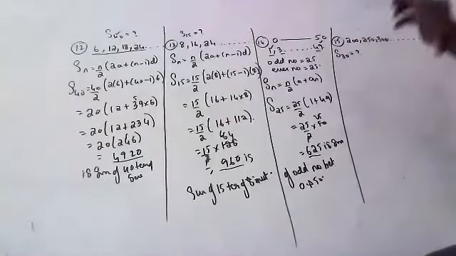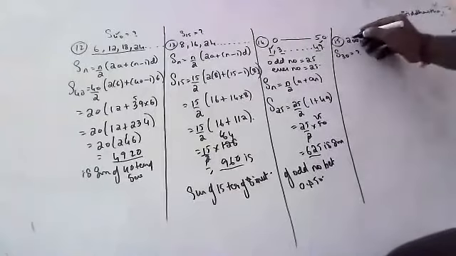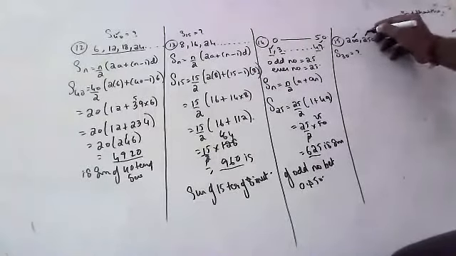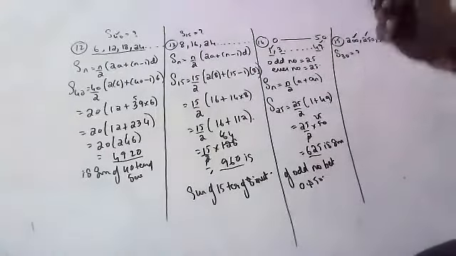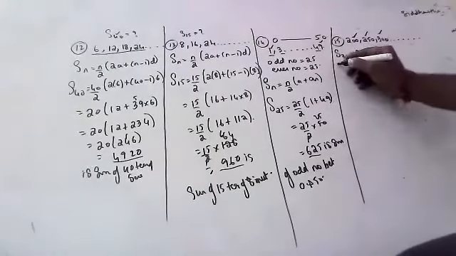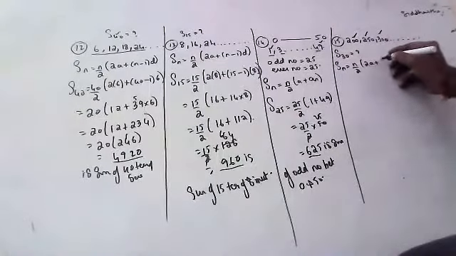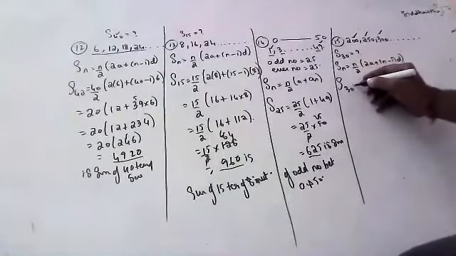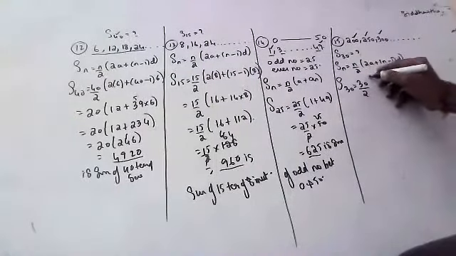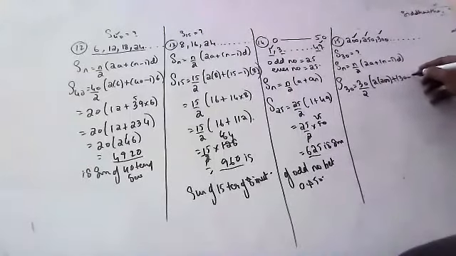If anyone is delaying work by 30 days, how much penalty? First day 200, second day penalty 250, third day 300. If you delay work by 30 days, how much penalty should he pay? 50 per day is the common difference. Someone tell me the formula. n by 2 into 2a plus n minus 1 d. So S30 is equal to 30 by 2 into 200 plus 30 minus 1 into 50.